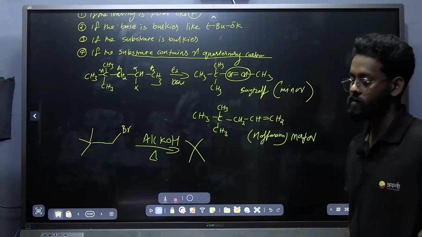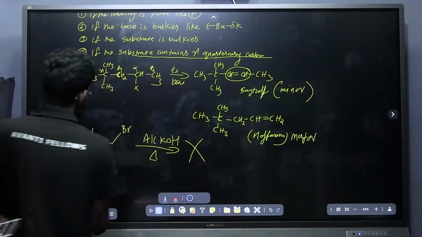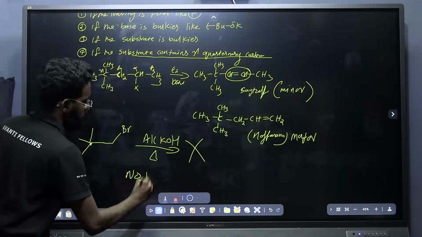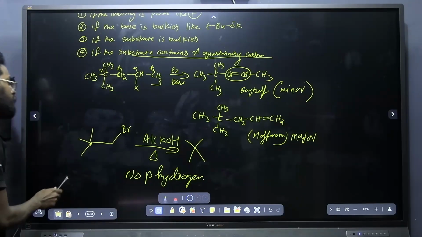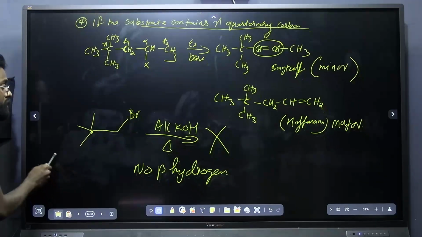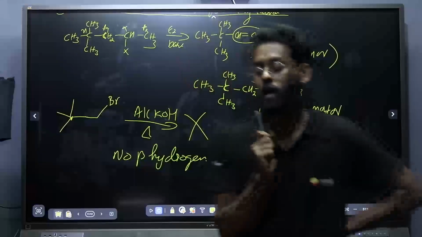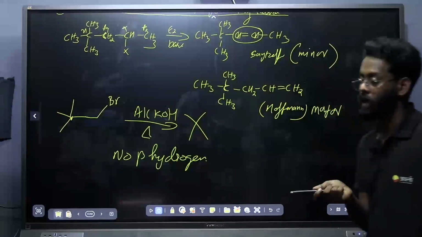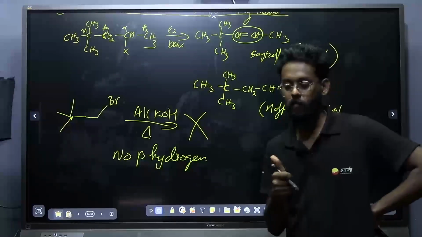I won't get any product here. Why? There is no beta hydrogen. If there is no beta hydrogen, then how can the reaction occur? That is another point you have to be very conscious about while writing the elimination product. If there is no beta hydrogen, then you should not do the reaction. Got it? Clear? Shall I move?